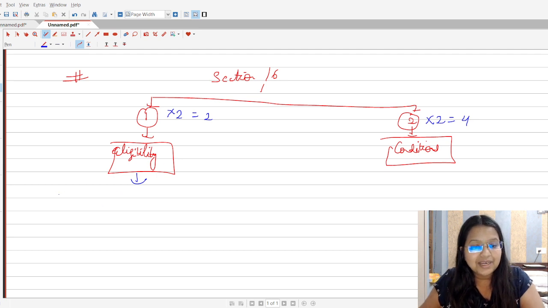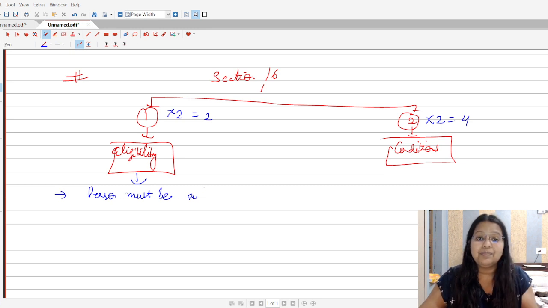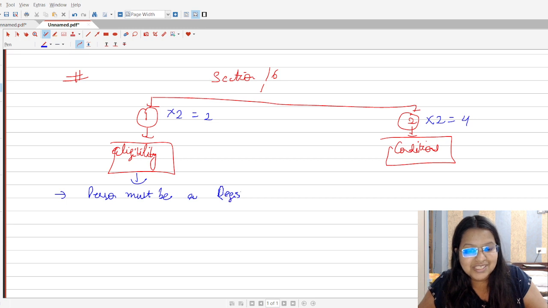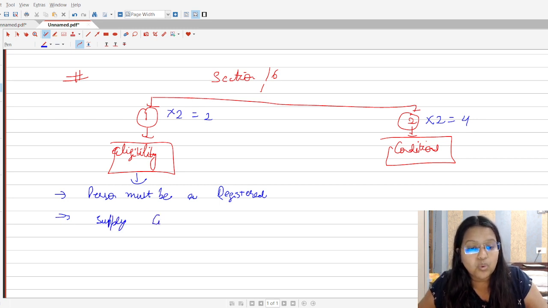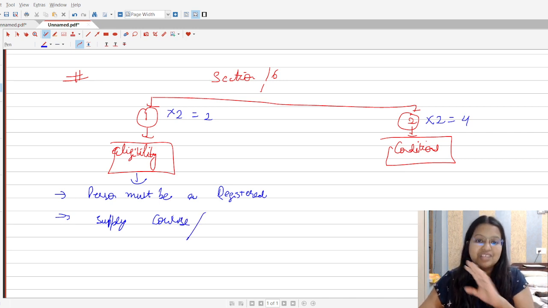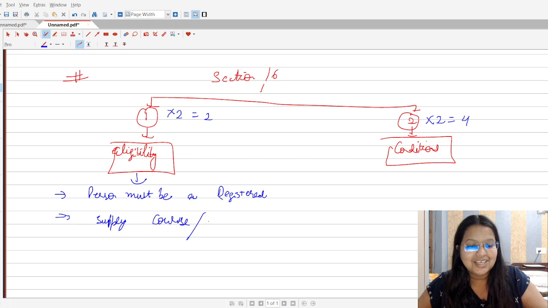So what are the two eligibility criteria? The first is that the person must be a registered person. If a person has the GST registration, only then will the person be able to claim the ITC, otherwise not. So the person must be a registered person. Okay, and the second, students, is that the supply which the person has received must be made in the course or furtherance of business. So if you have received something at a personal level, there shall be no availment of ITC. Okay, so the supply must be made in the course or furtherance of business.